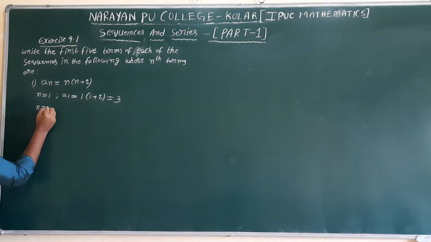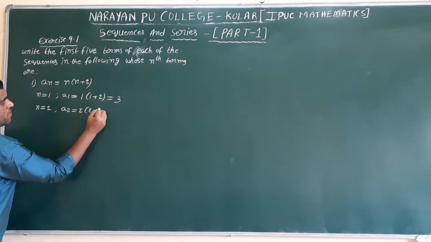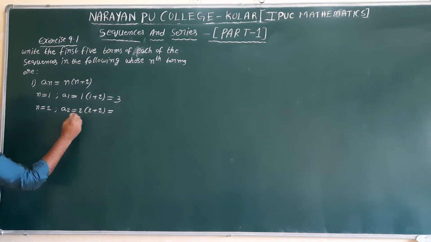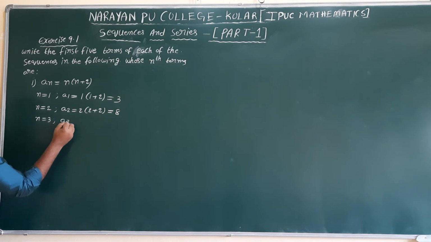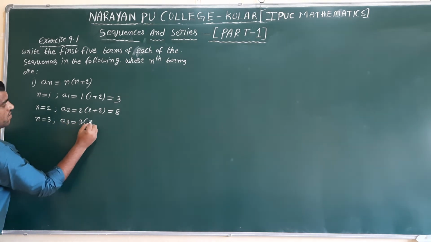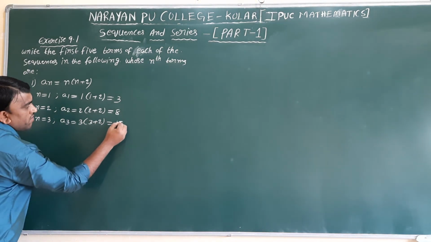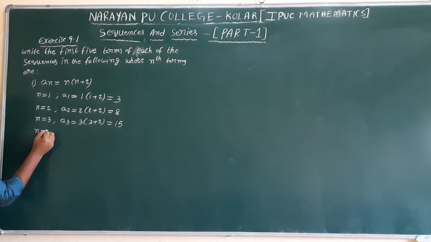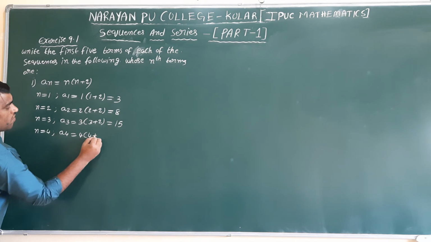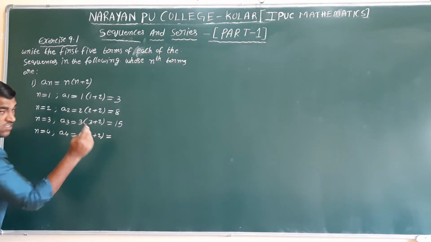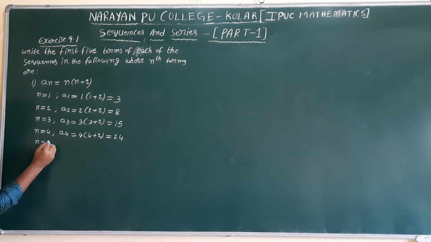n equals 2: a2 equals 2 into 2 plus 2. 2 plus 2 is 4. 4 into 2 is 8. n value 3: a3 equals 3 into 3 plus 2. 3 plus 2 is 5. 5 into 3 is 15. n value 4: a4 equals 4 into 4 plus 2. 4 plus 2 is 6. 6 into 4 is 24.